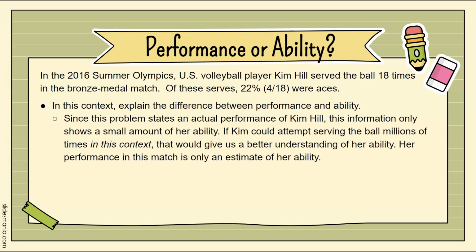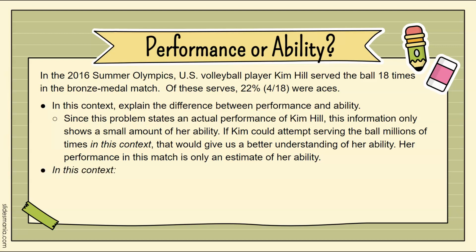Since the problem states an actual performance of Kim Hill, this information only shows a small amount of her ability. If Kim could attempt serving the ball millions of times in this context, that would give us a better understanding of her ability. Her performance in this match is only an estimate of her ability.